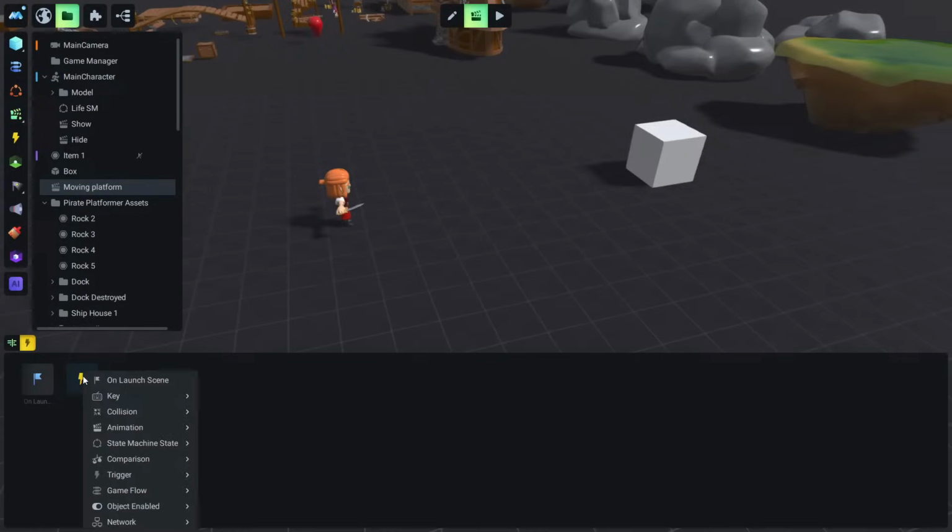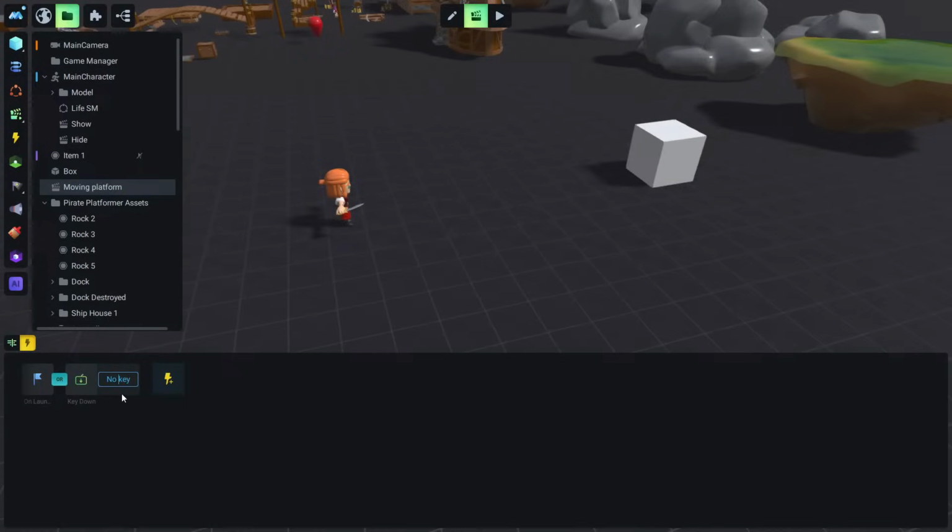And if I click this thunder again and add a different trigger, for example key down, now the game asks us which key we want to include here. So let's say Alt, for example. And now you see this little OR here. This means that this animation can start either at the beginning of the game or if we hit the Alt key. So one of these two should be true to start this animation.